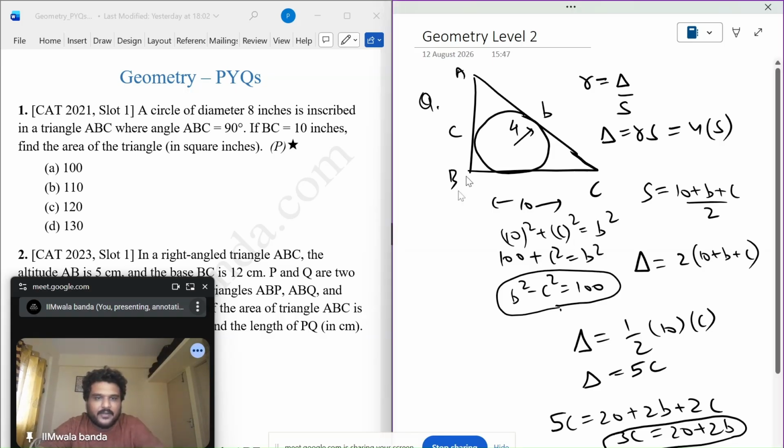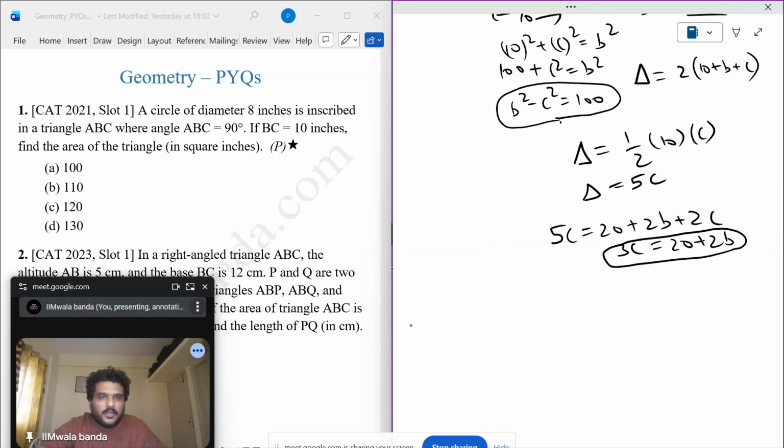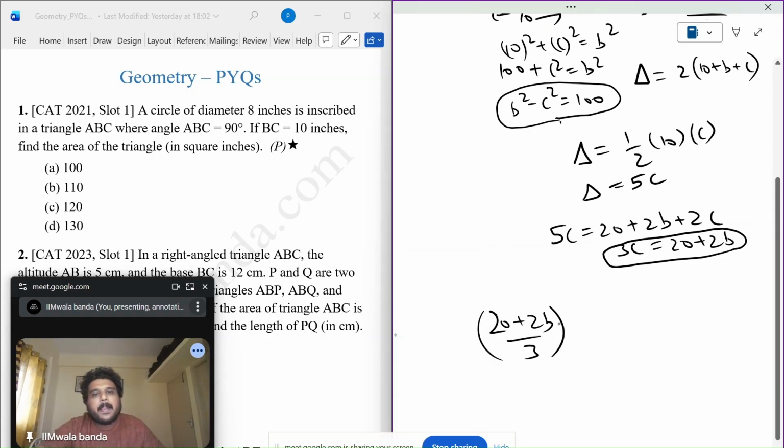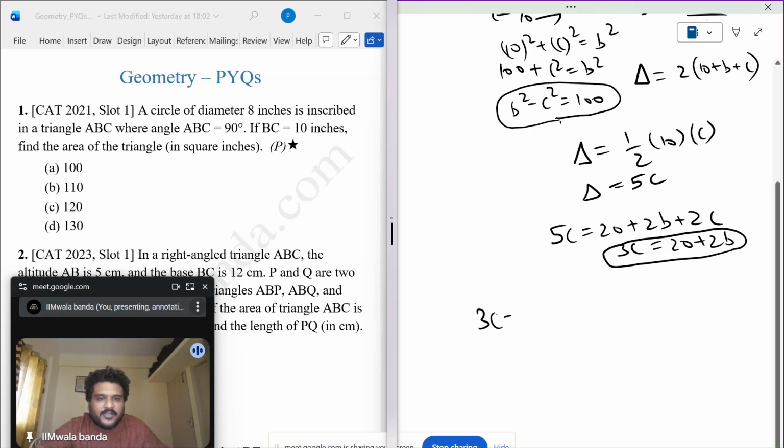Let's eliminate B. So C can be written as (20 plus 2B) upon 3. Sorry, what do I need to find? I need to find C, so I need to eliminate B. So 3C is 20 plus 2B, and B can be written as (3C minus 20) upon 2.